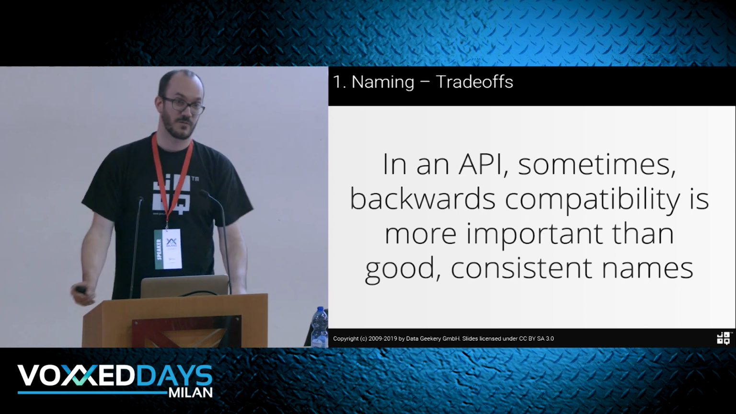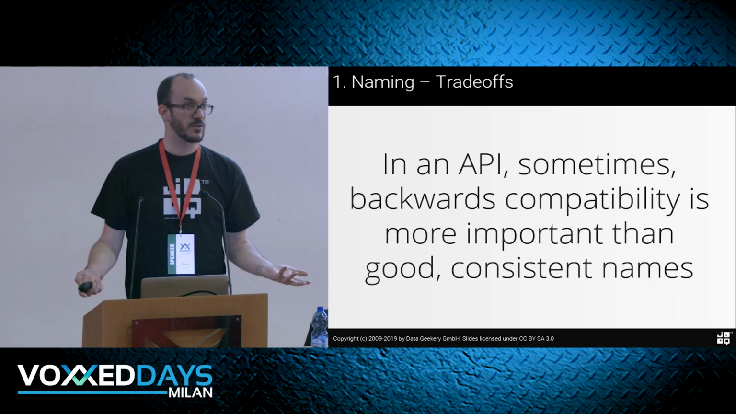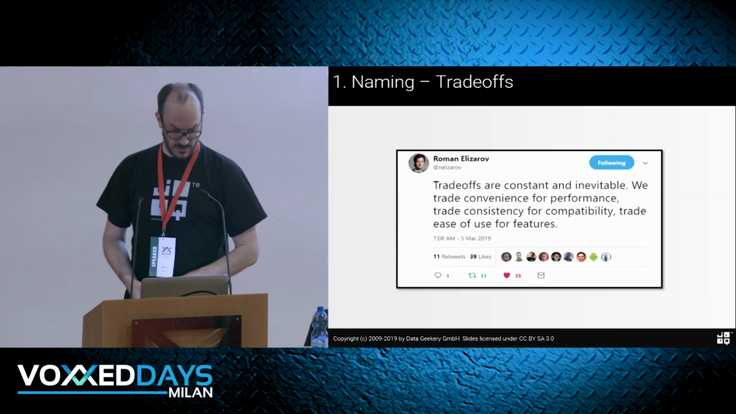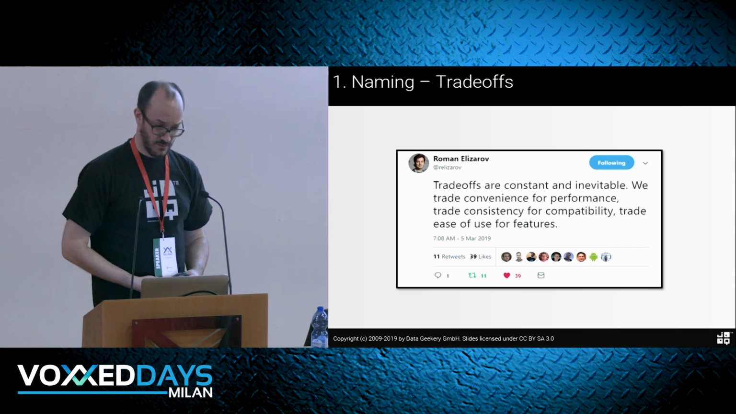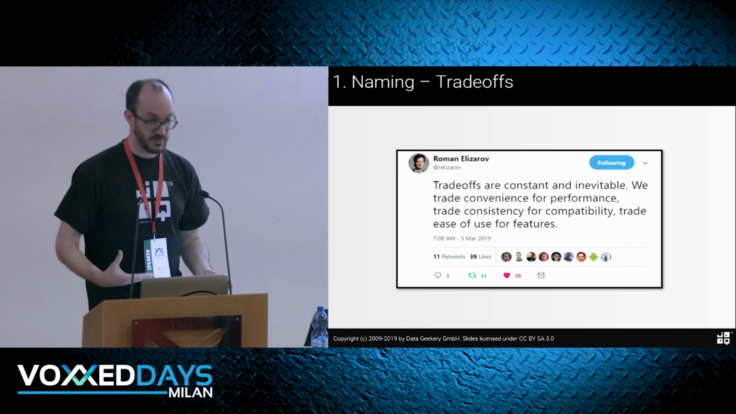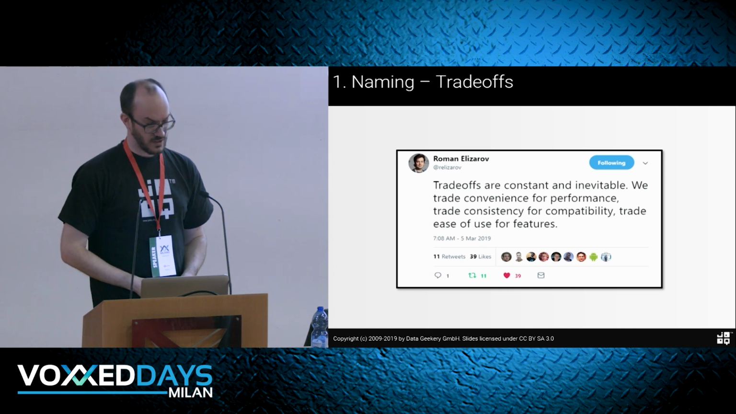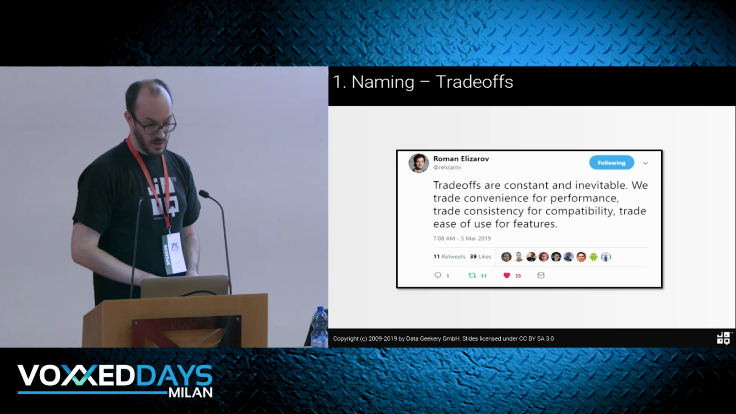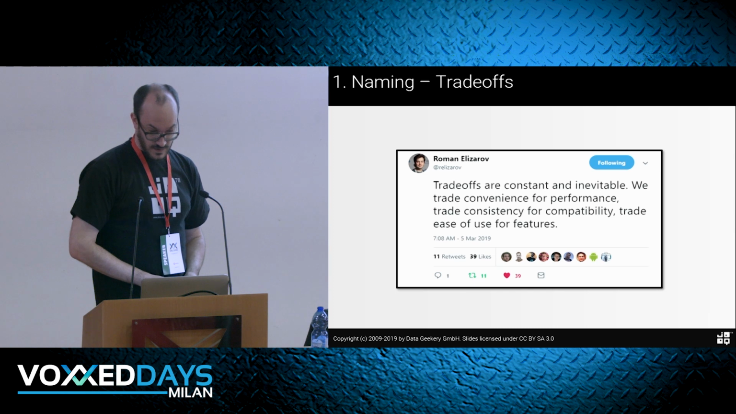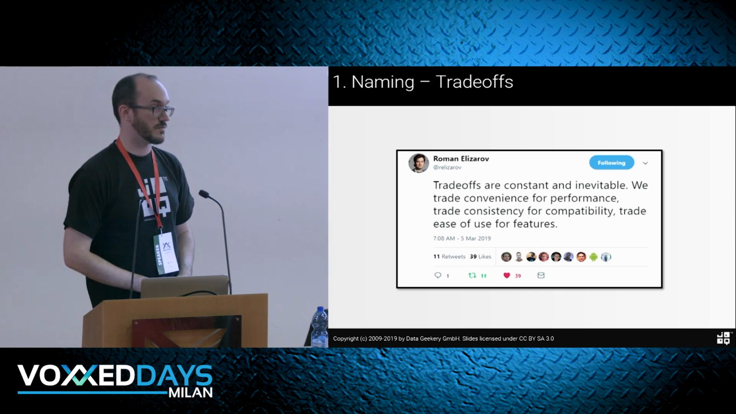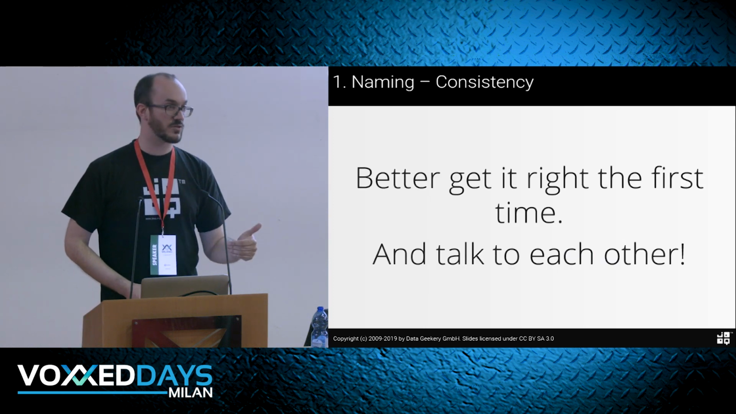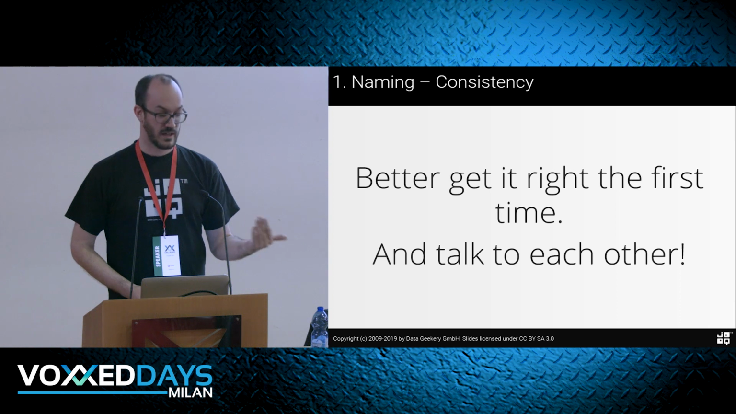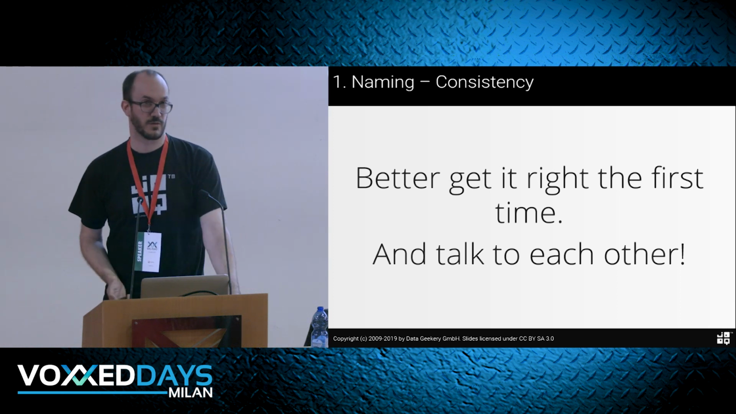And that's also one of the caveats of this talk. It's all about trade-offs. Here's a quote by Roman Elizarov, the Kotlin product manager. Follow him as well. He has a lot of interesting tweets, very deep technical thoughts. Trade-offs are constant and inevitable. We trade off convenience for performance, consistency for compatibility, ease of use for features. It's always a trade-off. And this is why, in terms of API design, we should better get the names right from the beginning, because we cannot change them. And we should talk to each other, of course.